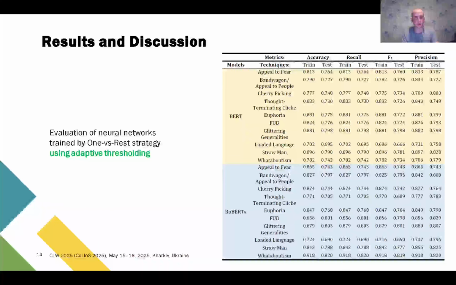The results of evaluation of neural networks using the one versus rest strategy with adaptive threshold are shown in this table. Analysis of classification results using the BERT and RoBERTa models shows that the one versus rest strategy with an adaptive threshold improves accuracy over the baseline. RoBERTa generally outperforms BERT, particularly in stability between training and testing. The biggest difference is seen in the whataboutism and FUD techniques, where RoBERTa's F1 score and precision are significantly higher, indicating better differentiation and reduced overfitting compared to BERT.